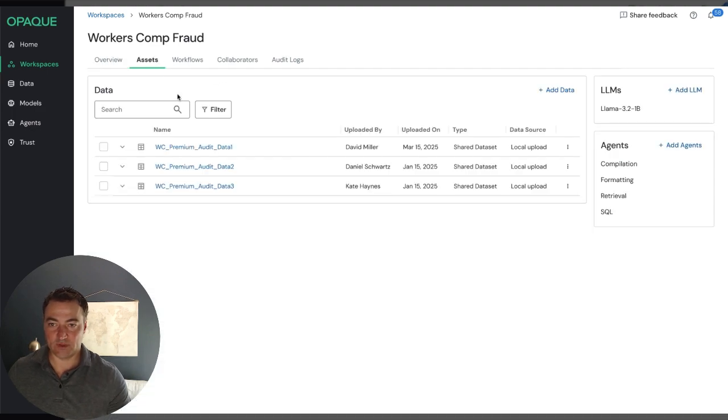So let's look at this workflow, and we have a few things here in the asset section. We've got the data sources that are connected that we're going to be working with. We're taking advantage of a Llama model, and we have a handful of agents that are available to generate this workflow. These agents are all going to be attested, and the attestation process verifies their authenticity and that they are who you think they are when you're interacting with them. So that's very important when it comes to sensitive data. You don't want your data interacting with agents that aren't attested because you don't know who's running them or what they're doing.